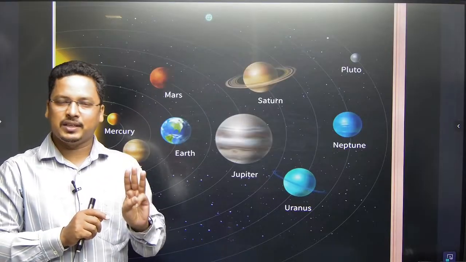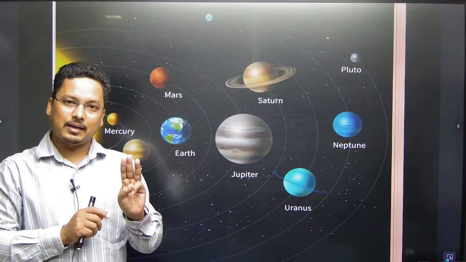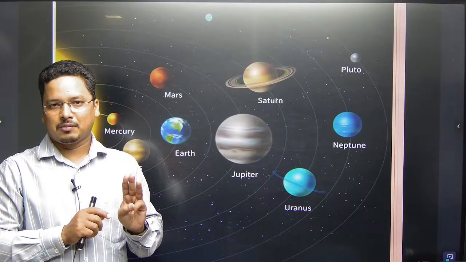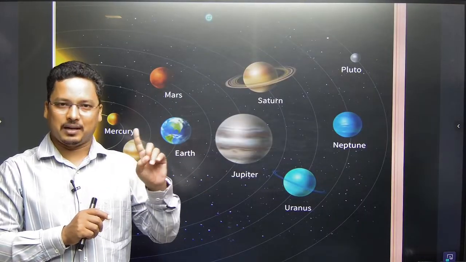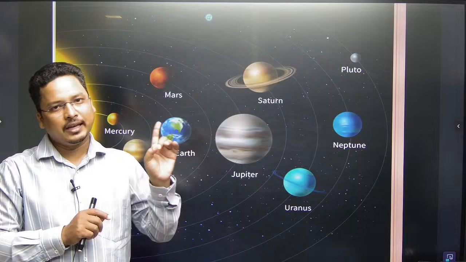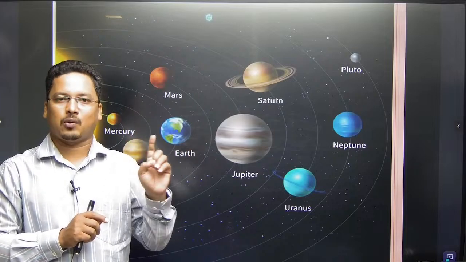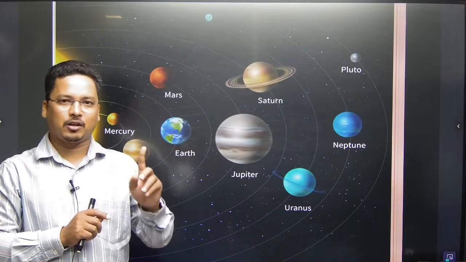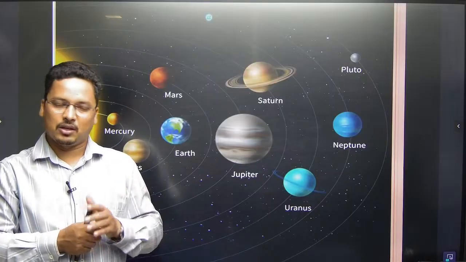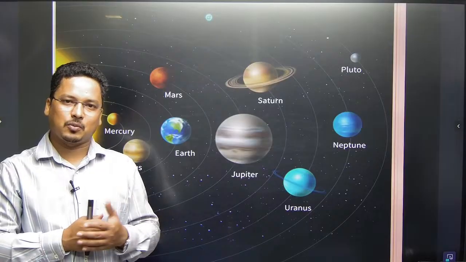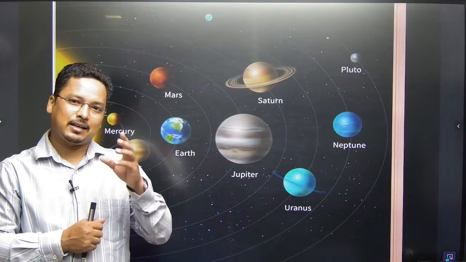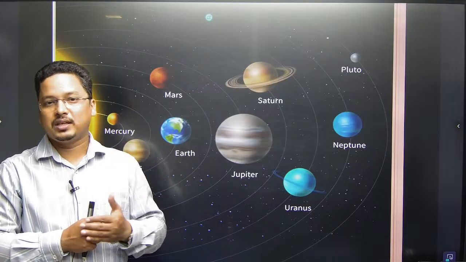Condition number 3, to be a planet, it must clear its path, the path in which it is revolving around. वो path clear करना चाहिए. So these are the criteria that a planet must possess to be a planet.